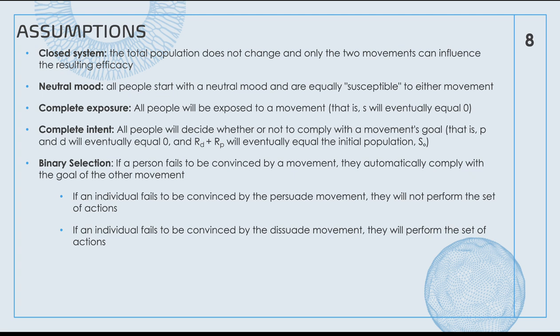Binary selection. If a person fails to be convinced by a movement, they automatically comply with the goal of the other movement. If an individual fails to be convinced by the persuade movement, they will not perform that set of actions. If an individual fails to be convinced by the dissuade movement, they will perform the set of actions.